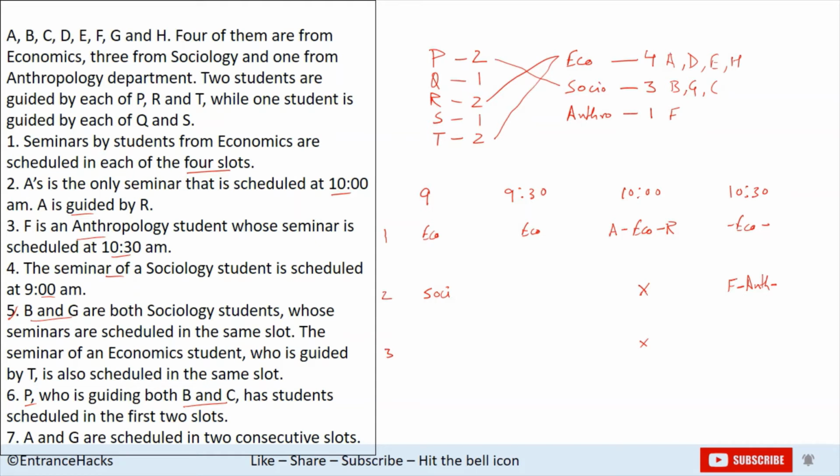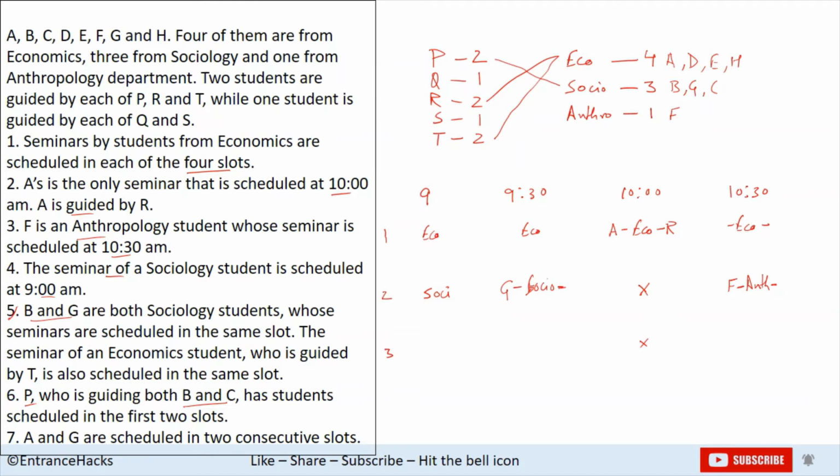So A is at 10 a.m., and G is our sociology student who has to come at either 9:30 or 9. Now since A and G are in consecutive slots, G has to be here, right, at 9:30. So G will be this sociology student. We don't know who his professor is.